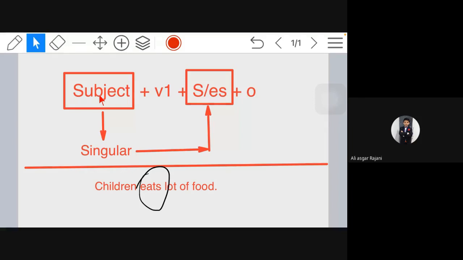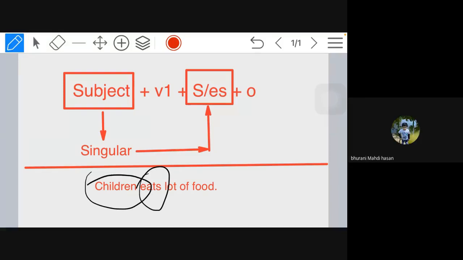You are halfway there. See, the formula says when the starting part is singular, one person or one animal, any one thing, only then you have to use s or es with the verb. Here with eat, with the verb, I have used s. Why? Is the subject singular? No. Children is not child. Child means one. Children means many children, more than one.